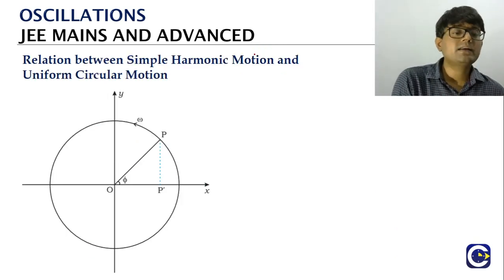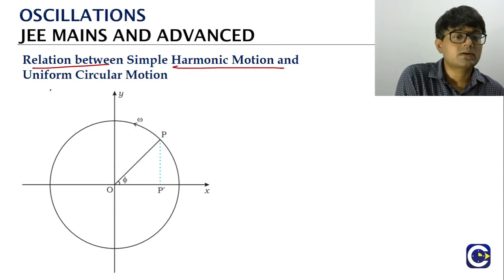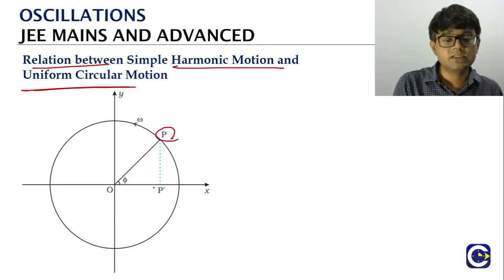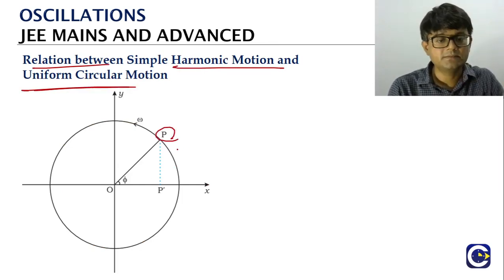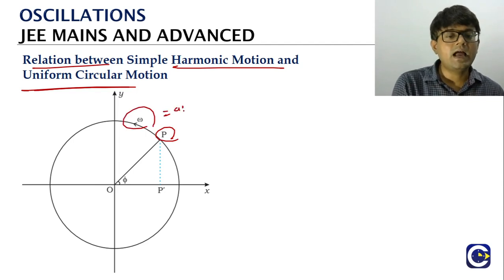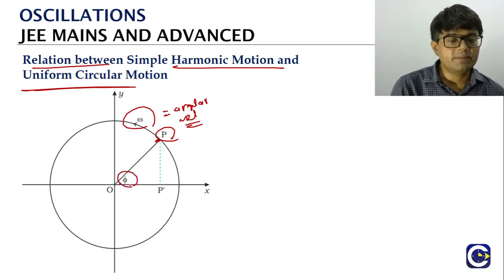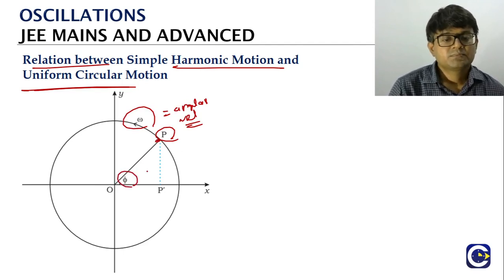Now when you look at a particle in uniform circular motion, it will go in a circular path with angular velocity omega. If the initial position of the particle is given by the angular position phi, then the angular position theta at a time t is given by omega t plus phi.